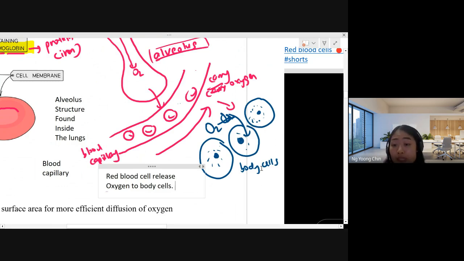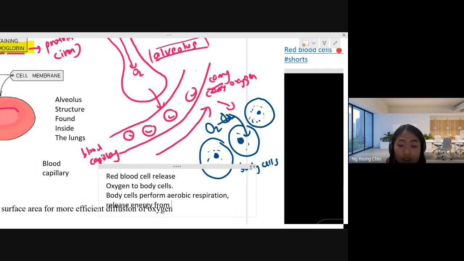So the body cell is able to get the oxygen, so what will they do? The body cell uses the oxygen to perform aerobic or anaerobic respiration? They will perform aerobic respiration. So together with the glucose, they will release energy from the breakdown of glucose. So the energy will be supplied to the body cell to perform their cellular activity.